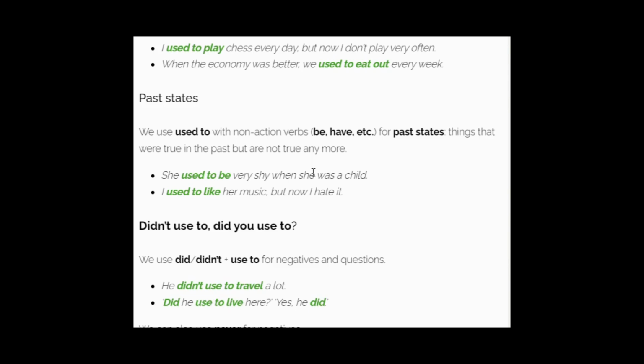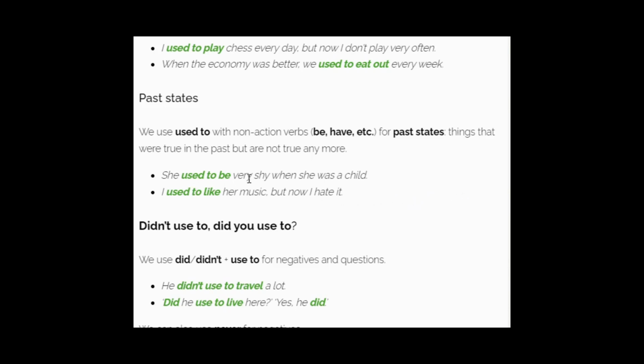Non-action verbs means that we give work to our mind. So emotions, feelings, ideas, thoughts, opinions, those are non-action verbs, as we give work to our mind.